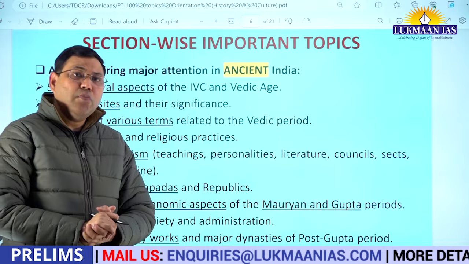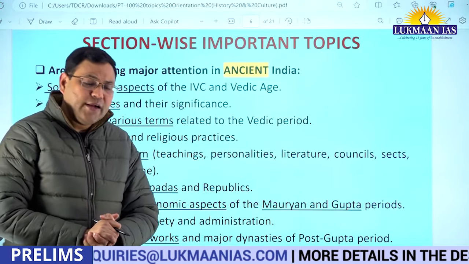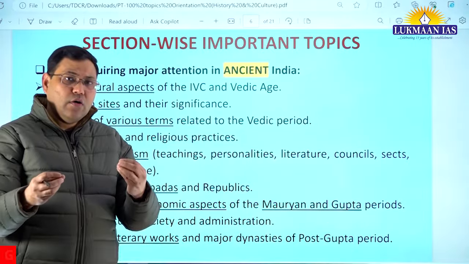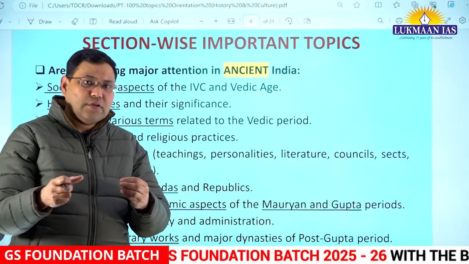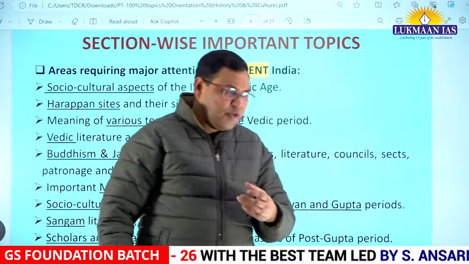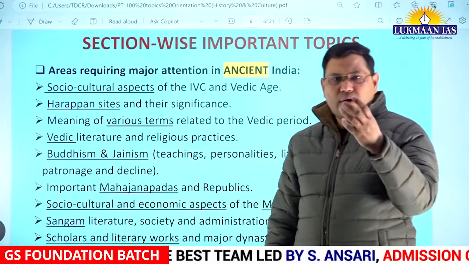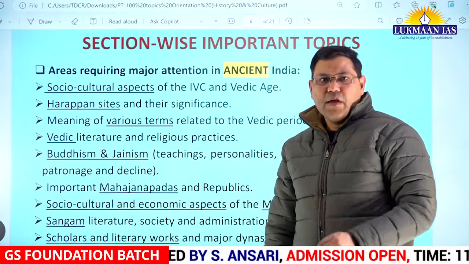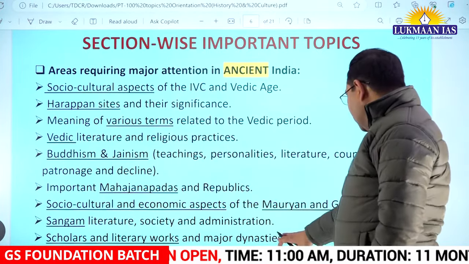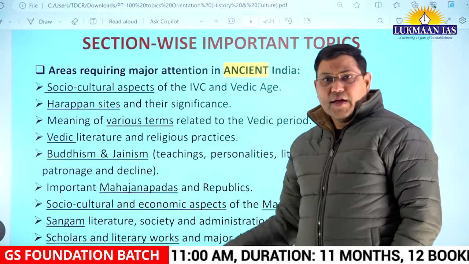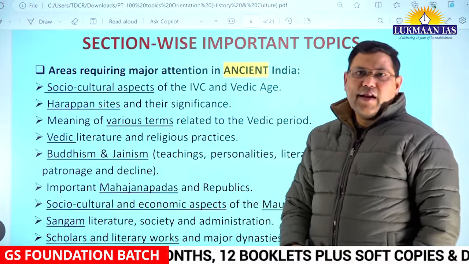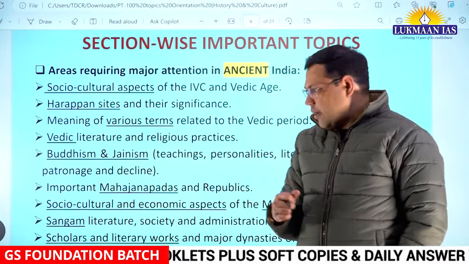Such things should be known by the candidate, the important scholars, if they have written some religious books, some books related to grammar, some books related to philosophy or prose, drama, poetry, anything. Those important scholars and their work should be known. Similarly, major dynasties of the post-Gupta period, I am repeating it, that should also be known. So this was the analysis related to ancient India.